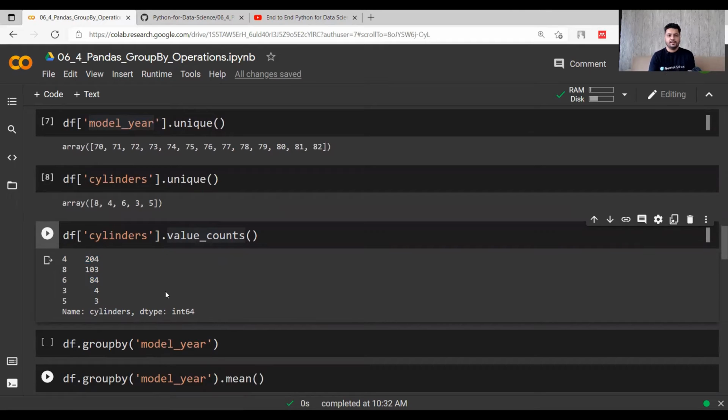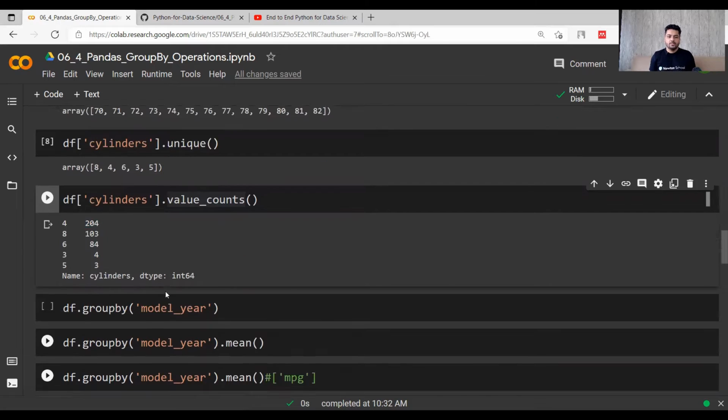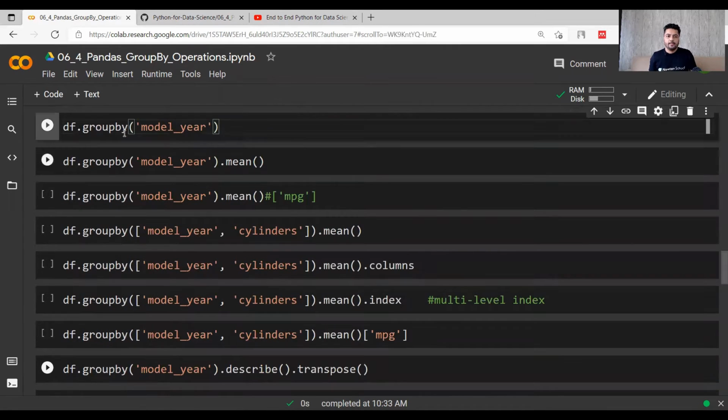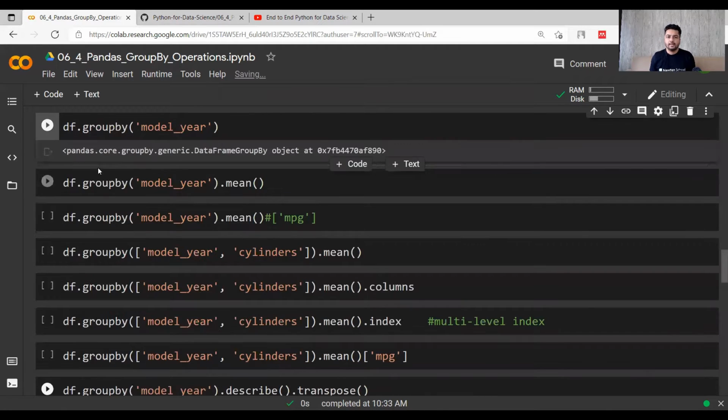Now let's play with this data, regarding the model year column as well as the cylinder column. So let's see what to do now. If I just write df.groupby model year, and I am not giving any aggregate value, I'm not saying that I want to do a mean or anything, I'm just giving the command group by model year, but this is a placeholder in itself and it will not do anything. It is a pandas core object, right? And it is not doing anything.